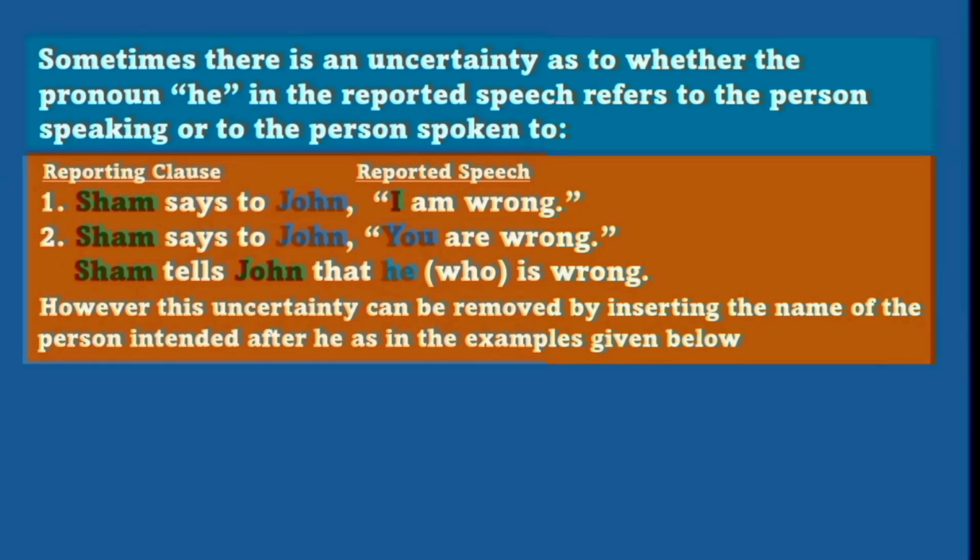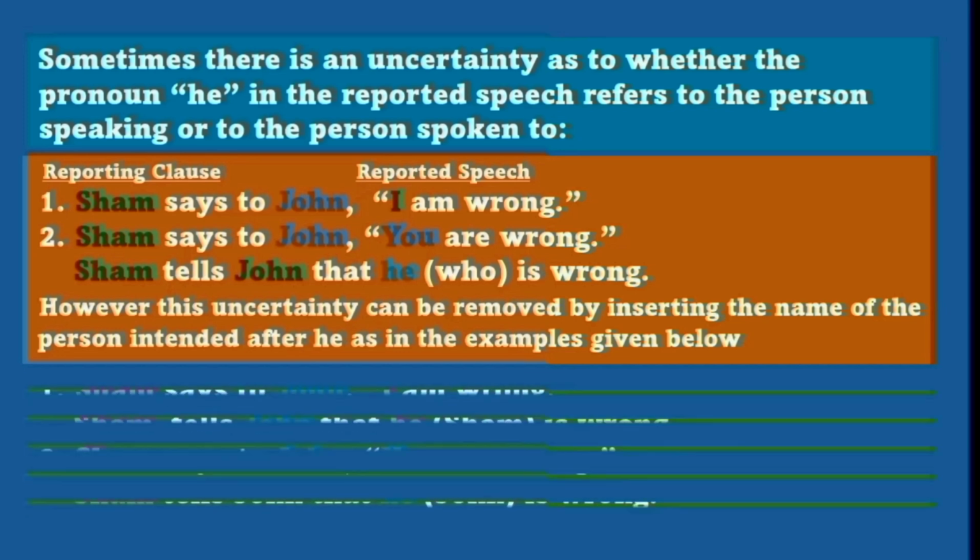Here it is not clear whether the pronoun he refers to the speaker Sam or to the listener John, because the pronoun I in the first example refers to the speaker Sam and the pronoun you in the second example refers to the listener John. However, this uncertainty can be removed by inserting the name of the person beside he in the bracket, as it is shown in the examples given below.